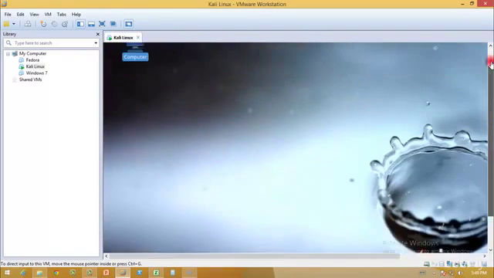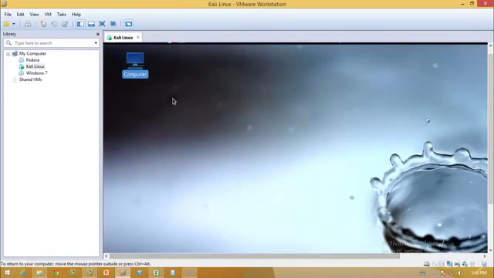In the next tutorial, we will be taking a look at how we can actually hack into an Android system. But as I don't have an Android with me right now, I'll just be showing you how we can do that. I won't be actually able to perform an Android attack.